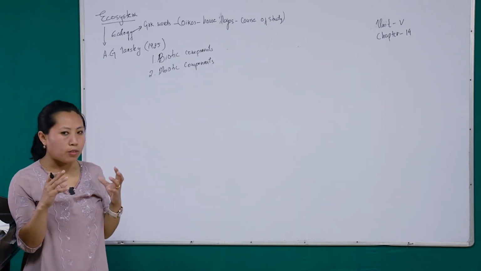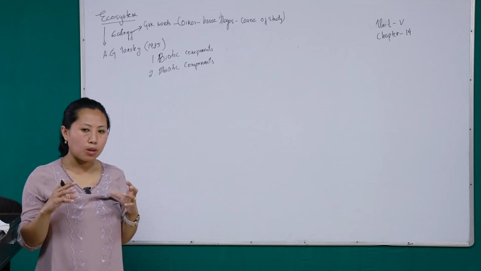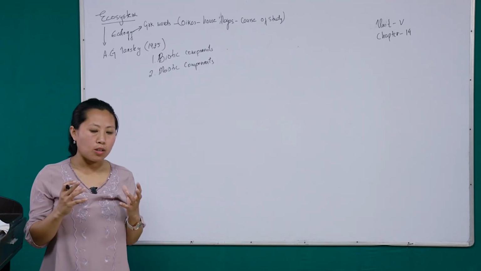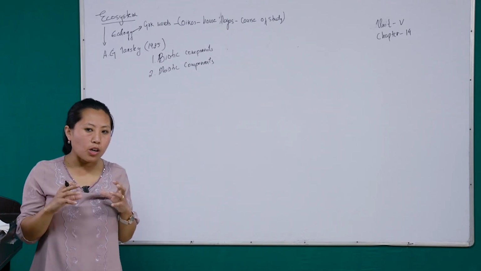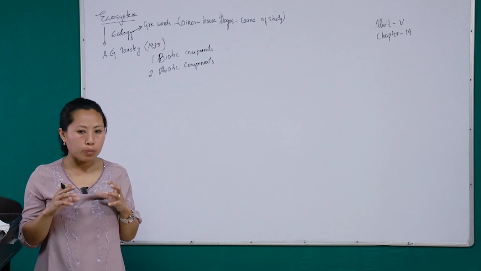So these living organisms, the biotic community or the biotic components, interact with one another, as we have said, and this interaction or their relationship is for their nutritional purposes.